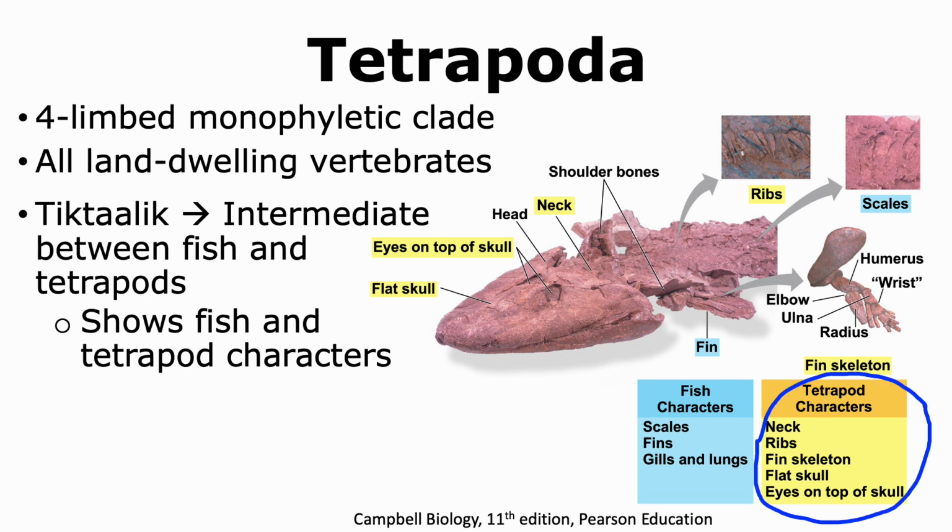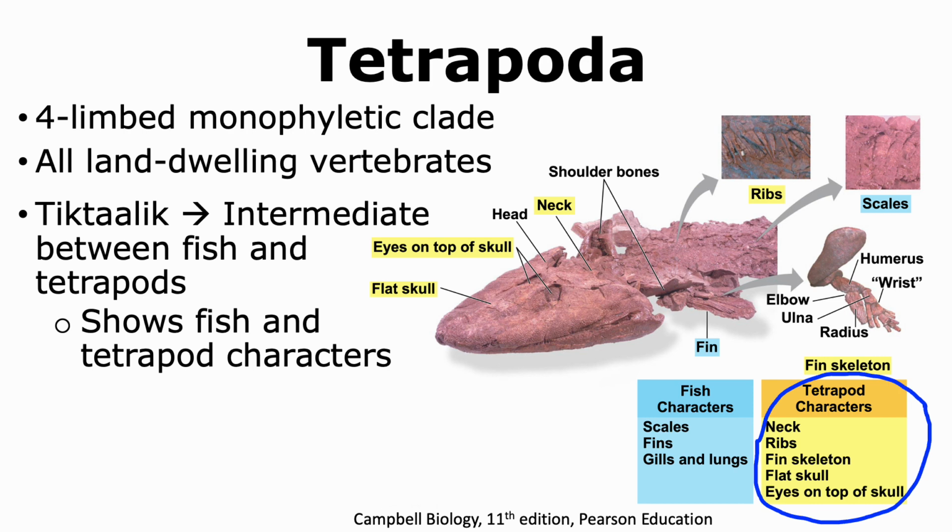When we look at the tetrapod features, Tiktaalik showed the presence of a neck that is normally not seen in fish. It showed ribs, and the skeleton of the fin showed an arrangement of bones that is normally observed in tetrapods and not in fish. It had a flat skull as well as eyes on top of the skull, which are also characters of tetrapods.